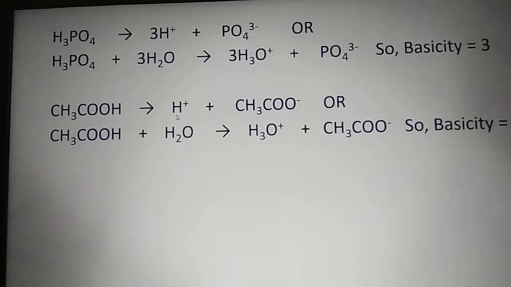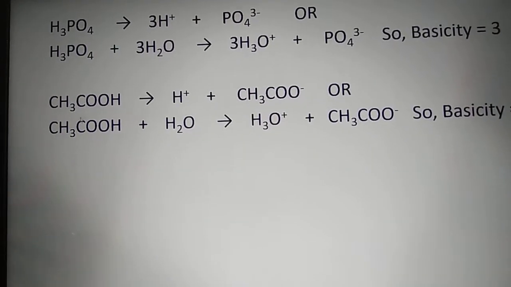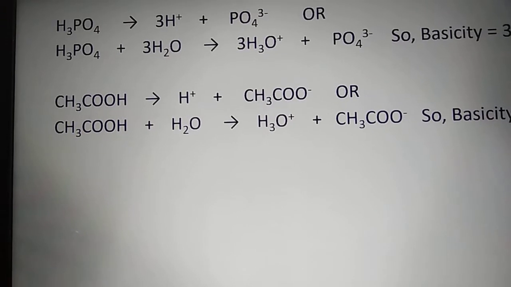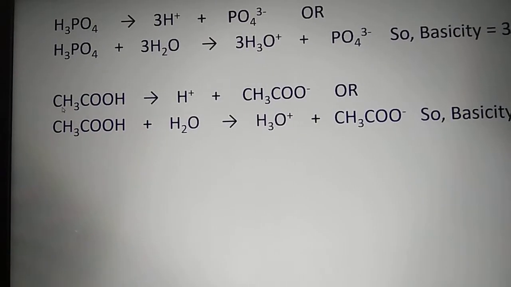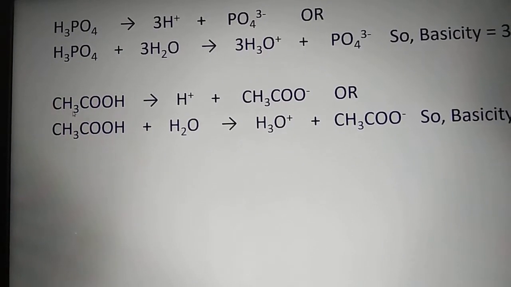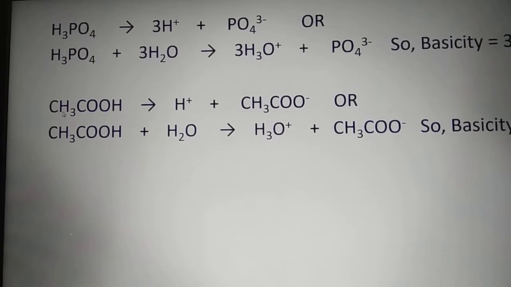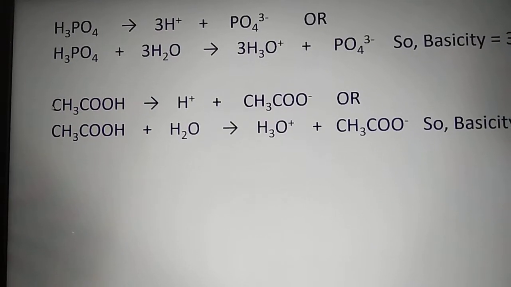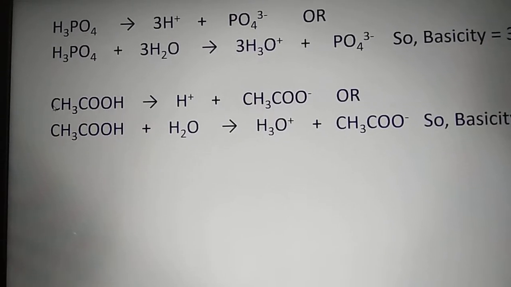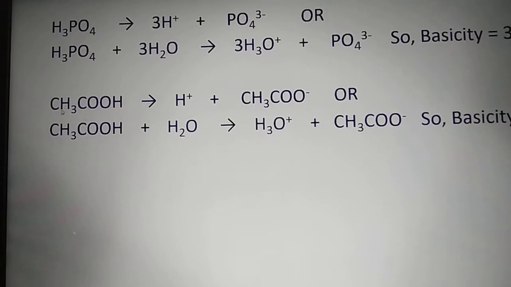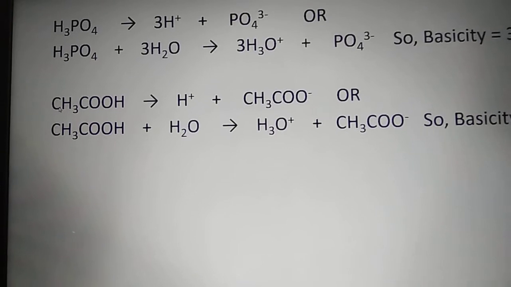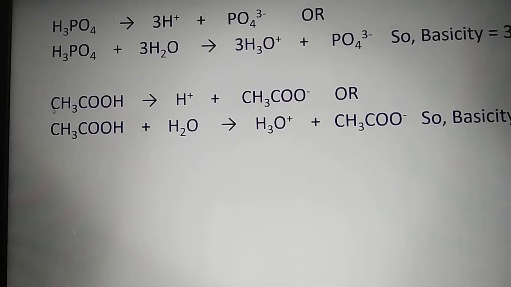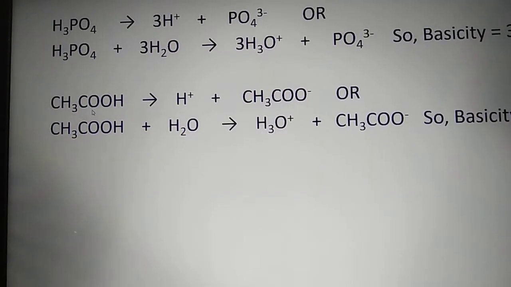Now question is why? It is observed that the hydrogens which are joined with carbon atom, they cannot be dissociated easily. That means we can say in other words that the bond energy between carbon and hydrogen is very high. So we cannot break down the bond between carbon and hydrogen in presence of water.